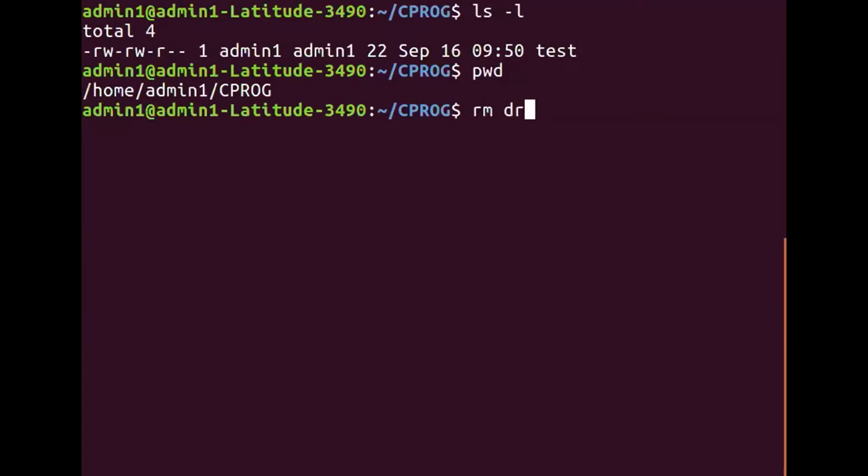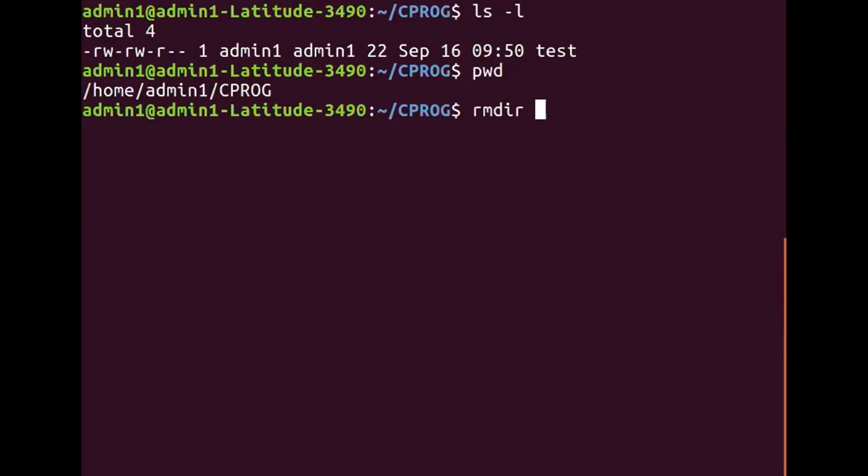Now we were discussing the rmdir command, which allows you to remove a directory. Before you use this command, there are two things as a programmer you should ensure. The first thing is the directory that you are removing should not be your current working directory. Second thing is the directory that you are removing should be an empty directory.